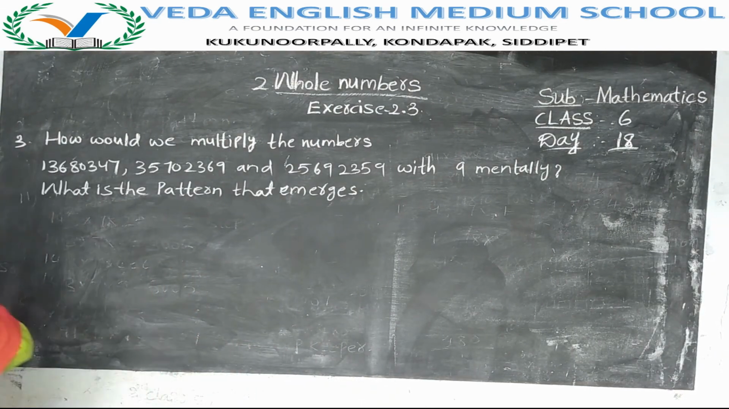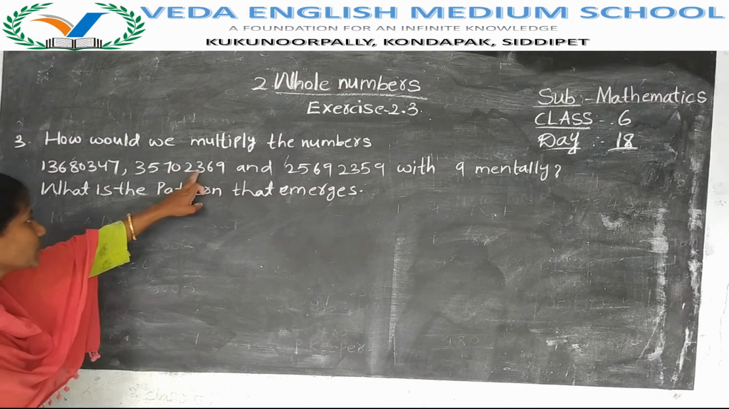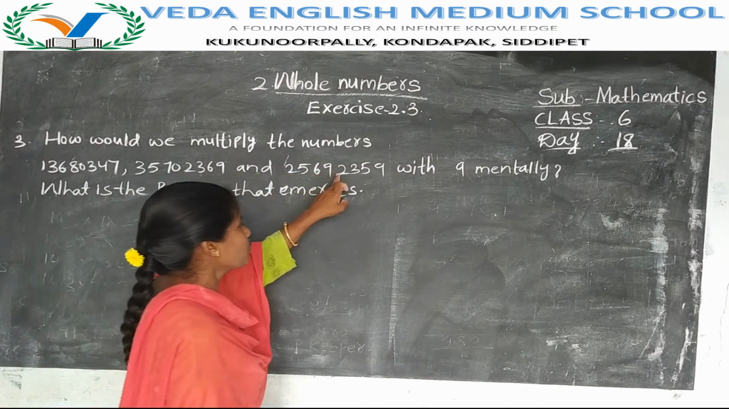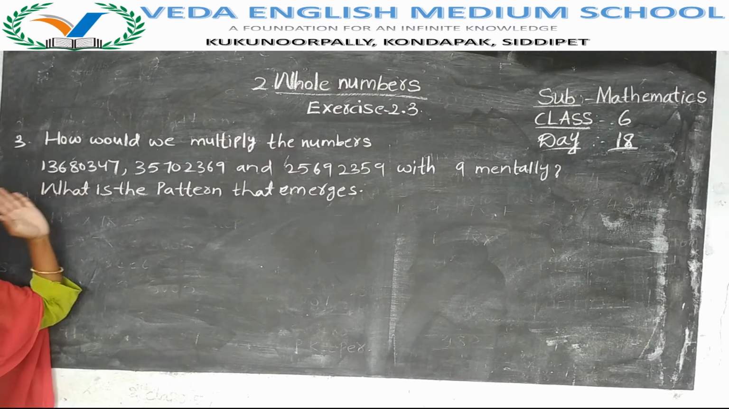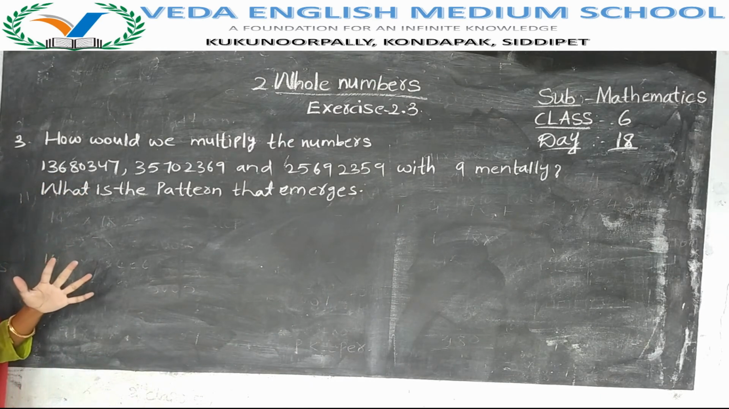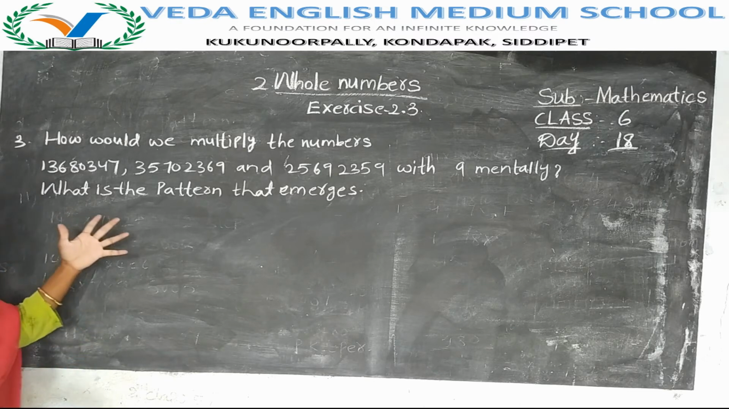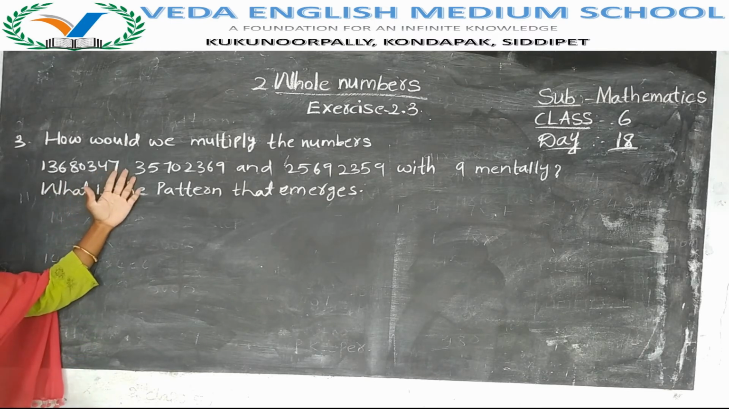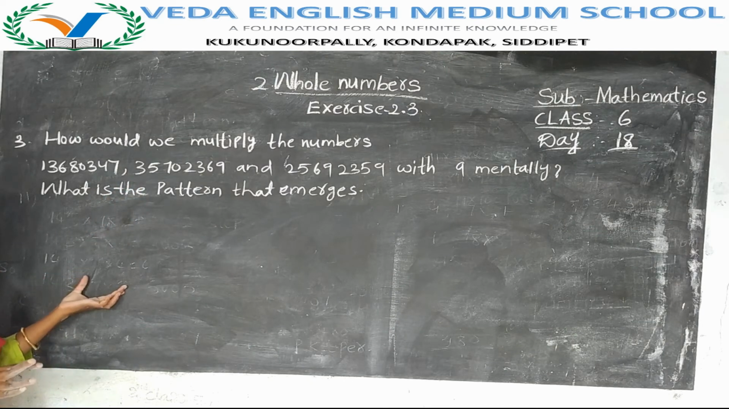Now, the last, third question. How would we multiply the numbers 136803447, 35702369 and 25692359 with 9 mentally? That means we have to multiply these numbers with 9 mentally, without calculation. Now they are asking how to say it without calculation. Mentally, what is the pattern? If you multiply these numbers mentally, then what is the pattern?